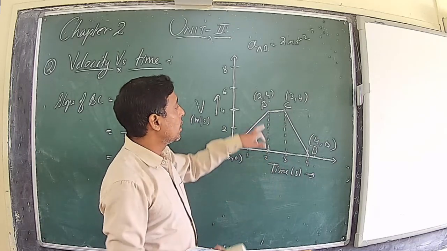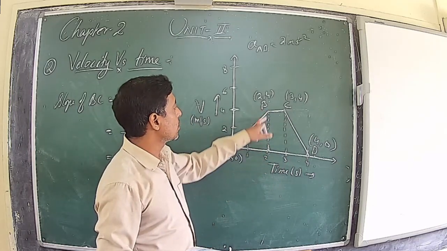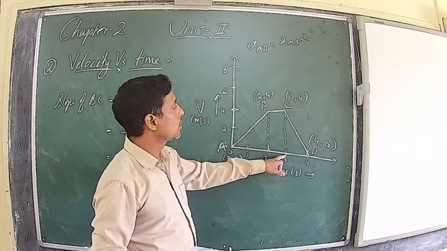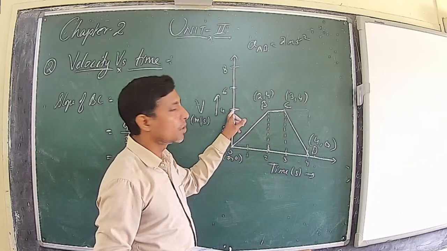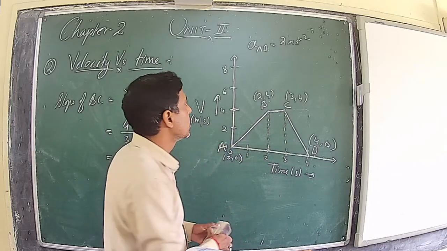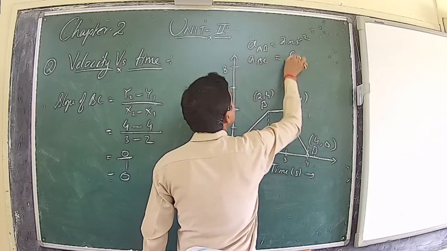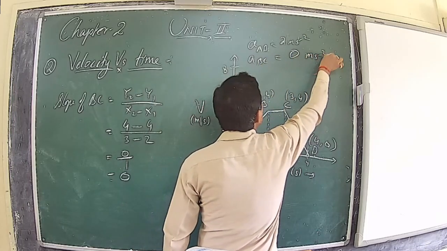And you can see at B, at 2 seconds, the velocity is 4 meter per second, and after 1 second, at 3 seconds, the third second of the motion, also the velocity is 4 meter per second. It means the velocity is not changing. It means the acceleration between B to C is 0 meter per second square.